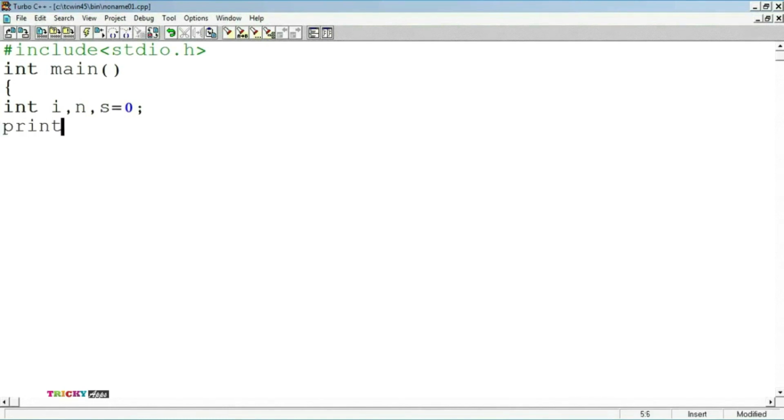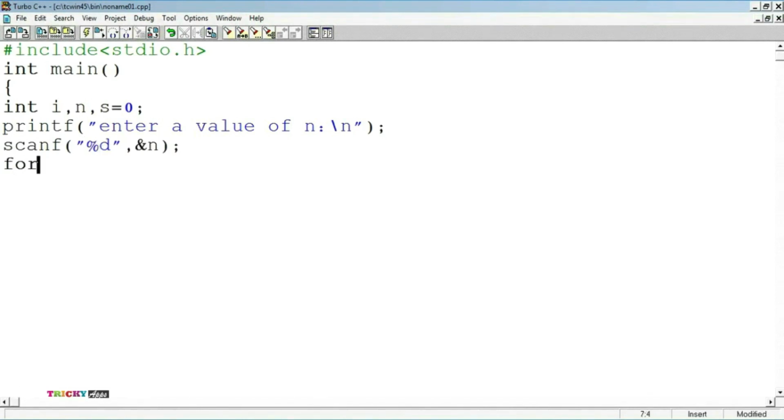Now printf, within the double quotation: "Enter value of n to find the sum up to n natural numbers", and n can be any value depending upon the user's choice. Closing of the double quotation. Now scanf within the double quotations "%d", &n.